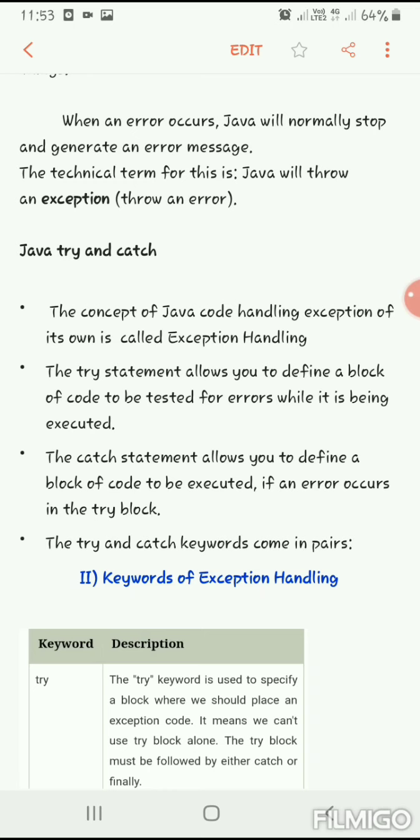So the try block will raise the exception, and the catch block will handle the exception. These two blocks are mandatory in exception handling. Without try and catch we cannot handle an exception.